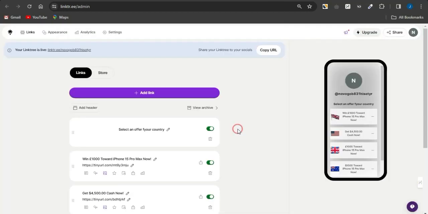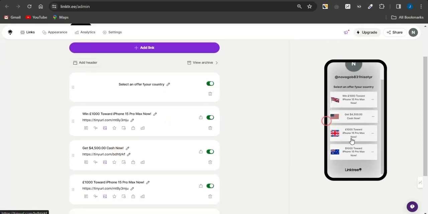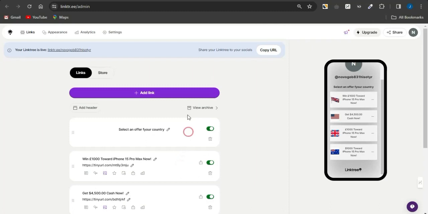So take a look at these, guys. As you can see, I'm promoting offers to various countries around the world. You can see right here on the preview section that there's an offer to the United Kingdom, USA, United Kingdom again, Australia, and you can go on to add more offers.